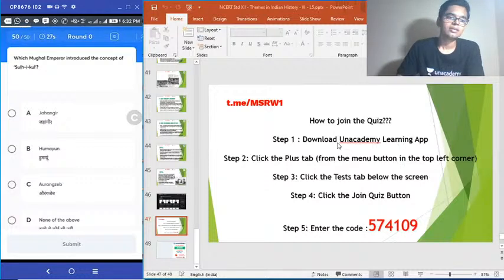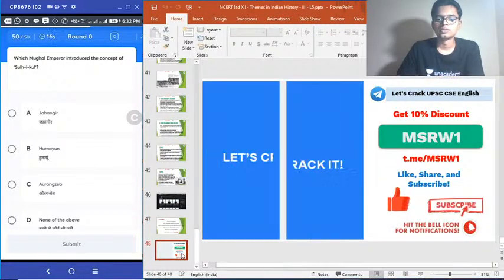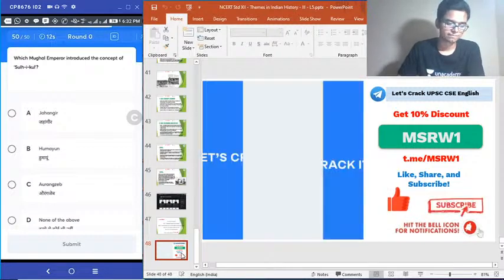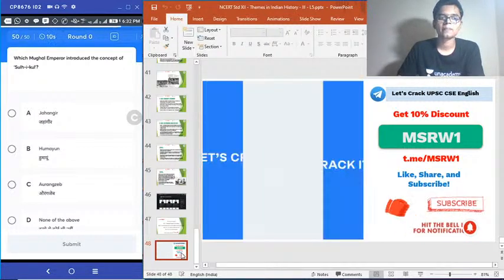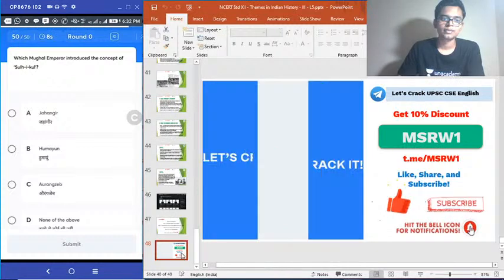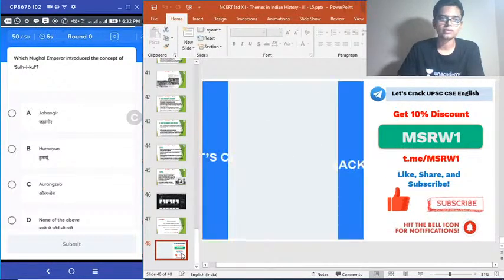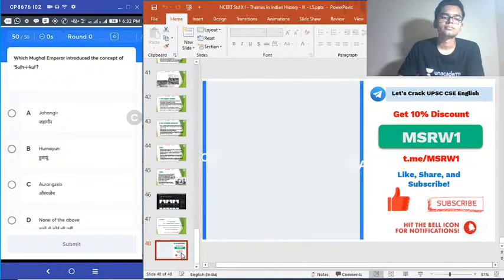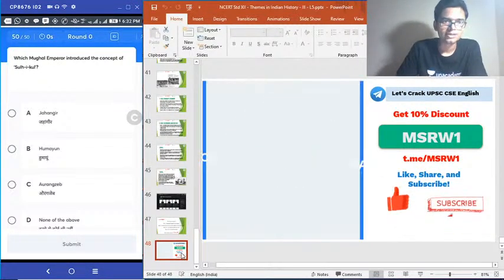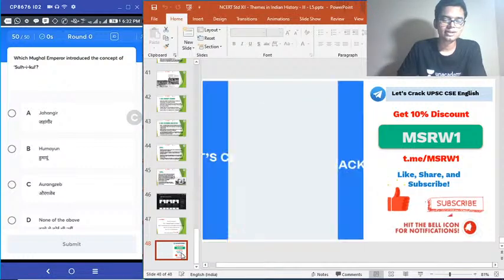Last question. Which Mughal emperor introduced the concept of Sulh-i-Kul? Easiest question. Option A Jahangir, B Humayun, C Aurangzeb, D none of the above. Final question for the day, very simple. Make sure to get this right. Sulh-i-Kul. Jahangir, Humayun, Aurangzeb, none of the above. I think all of you will get this correct. Come on, how many got that? I think I want everybody to get that right. Let's see how many can get it.